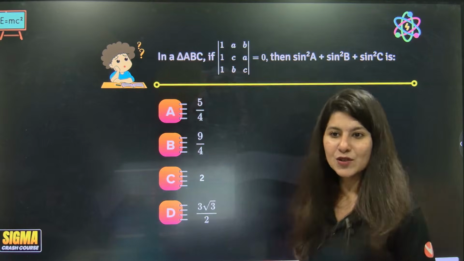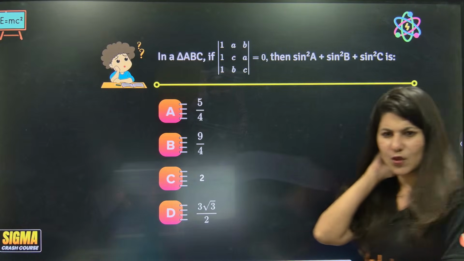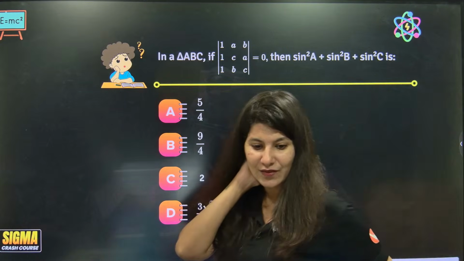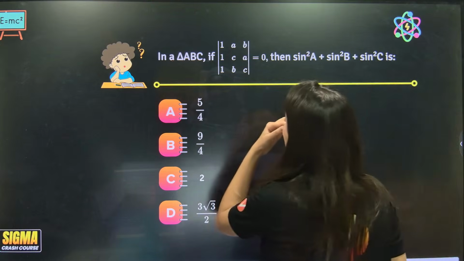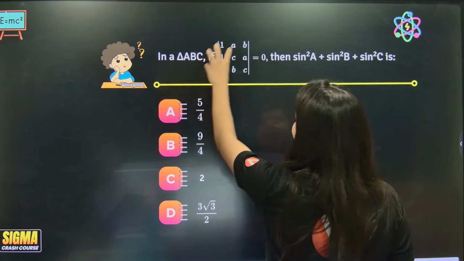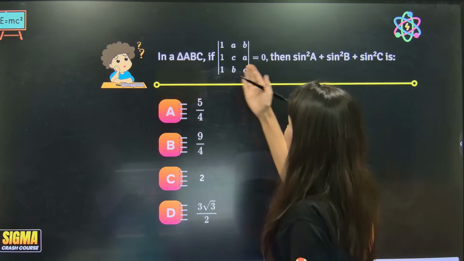Alright, one more question. Are we ready for it? How many of you are up for it? Easy question. Come on, now I am giving you easy ones. In a triangle ABC, if this is becoming 0, this is what you have to figure out. Okay, let's open this.